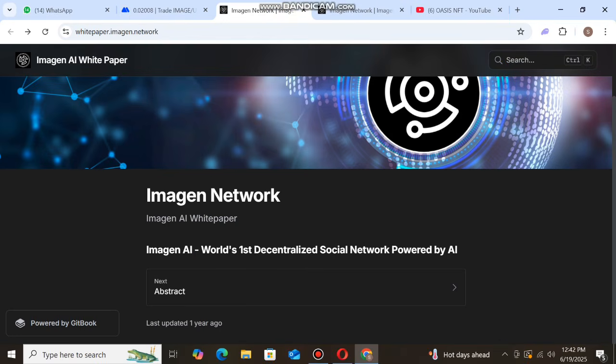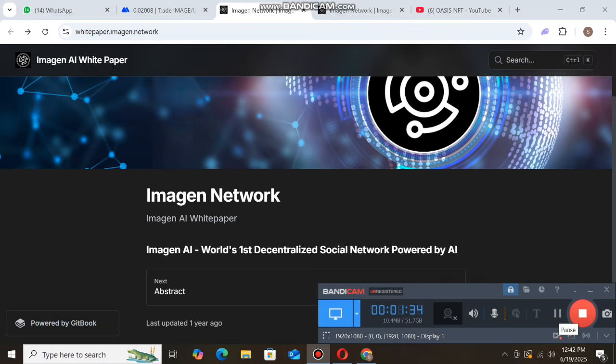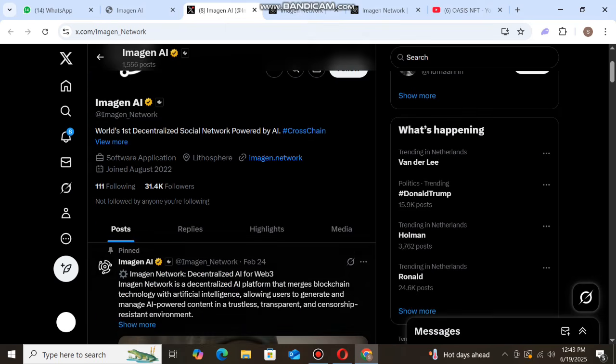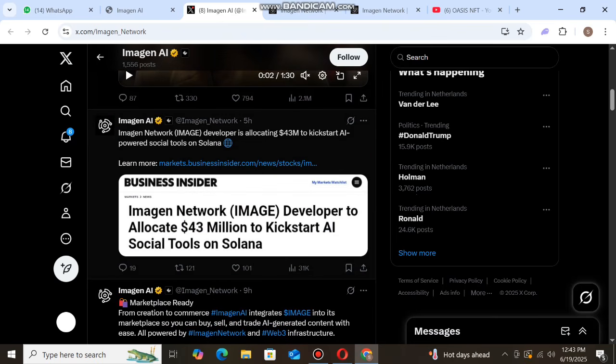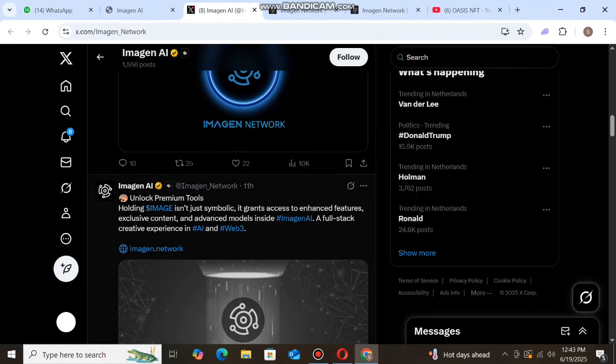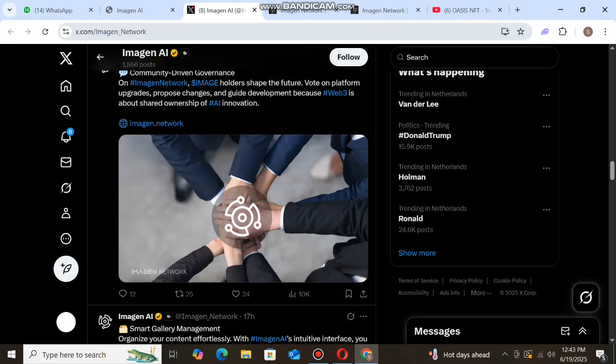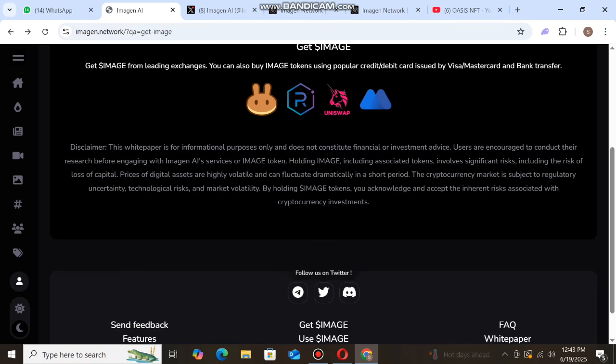You can join this project on the following social media platforms: Telegram, Twitter, Discord. We go to the project's official Twitter page. You can see the Amazon AI Network official Twitter page is open. You can follow here. This is the world's first decentralized social network. You can scroll down and check all the posts about this project. You can like, comment, and retweet the posts.